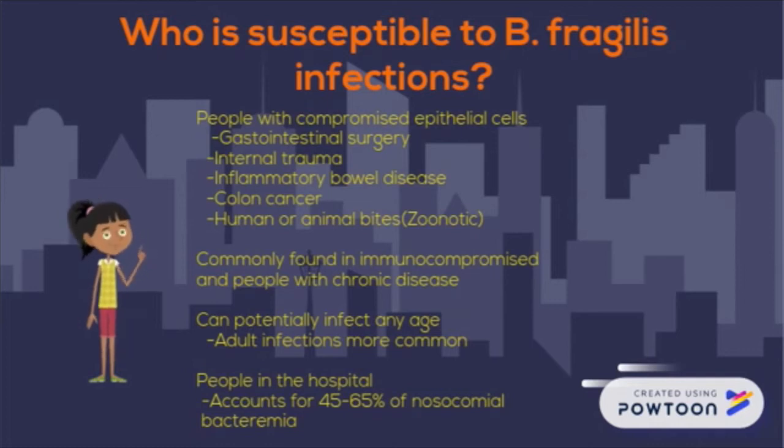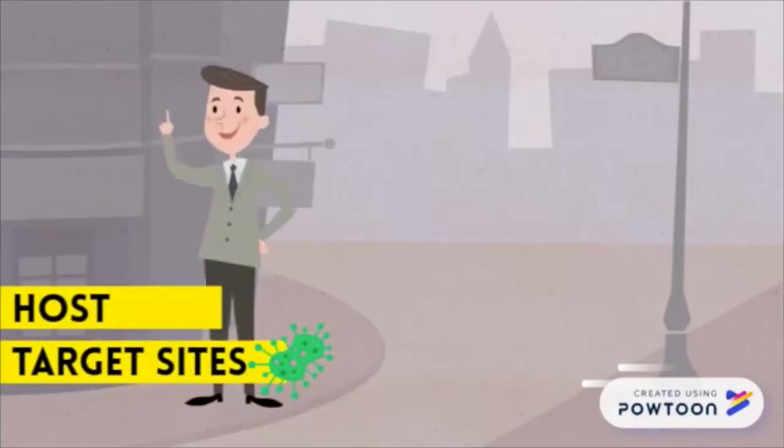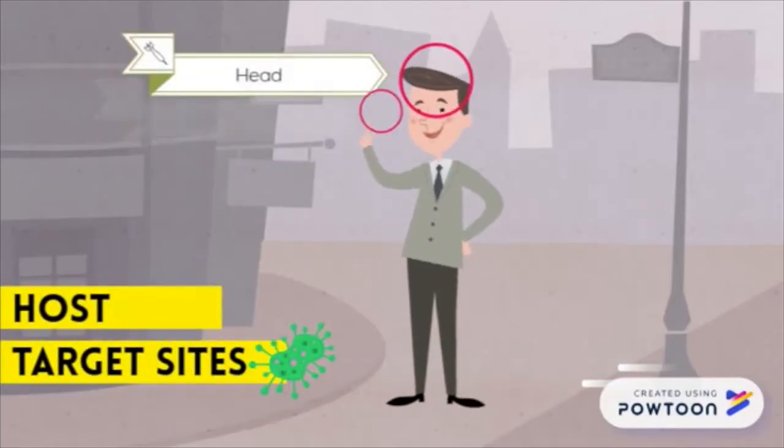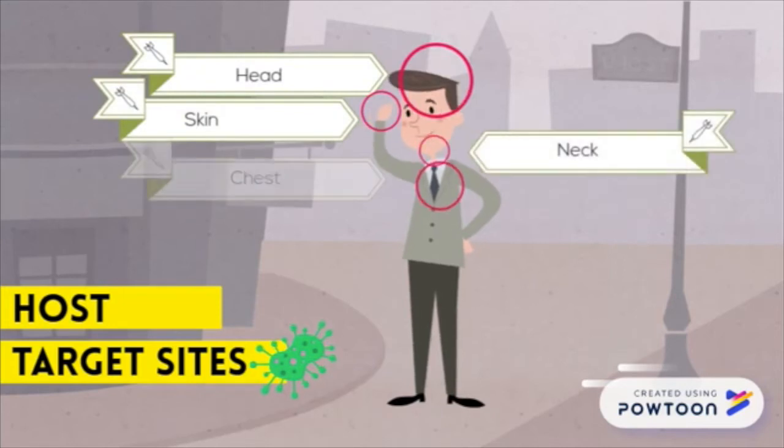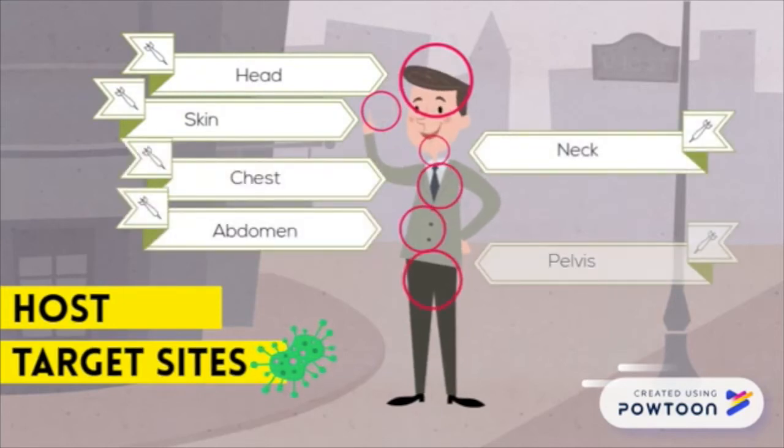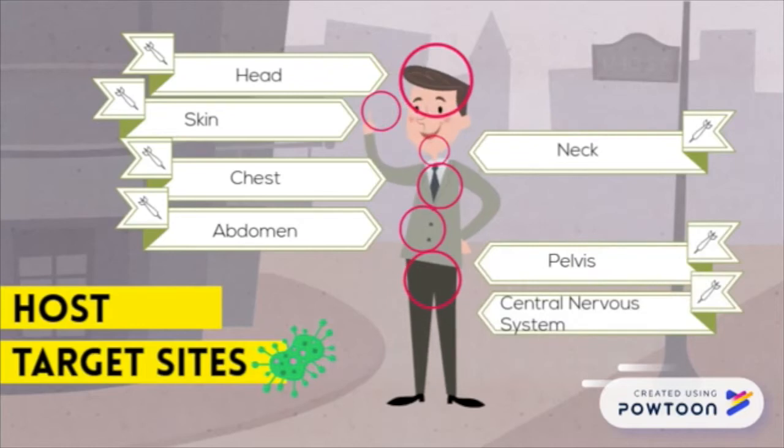Additionally, patients in hospitals are at risk for nosocomial infections. B. fragilis accounts for 45 to 65% of nosocomial bacteremia infections. Host target sites include the head, skin, neck, chest, abdomen, pelvis, and the central nervous system.